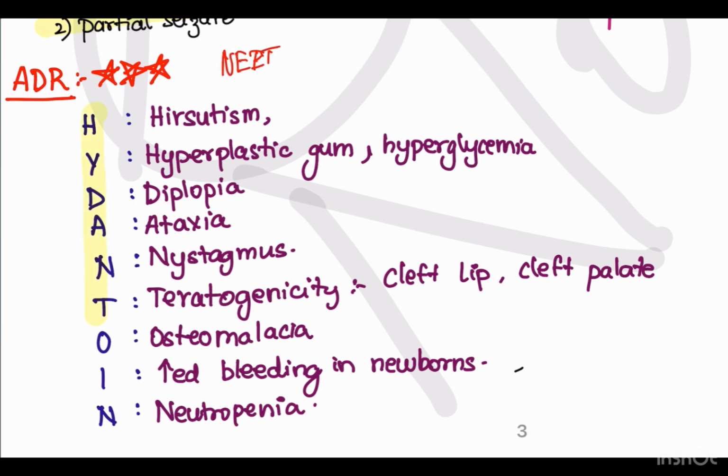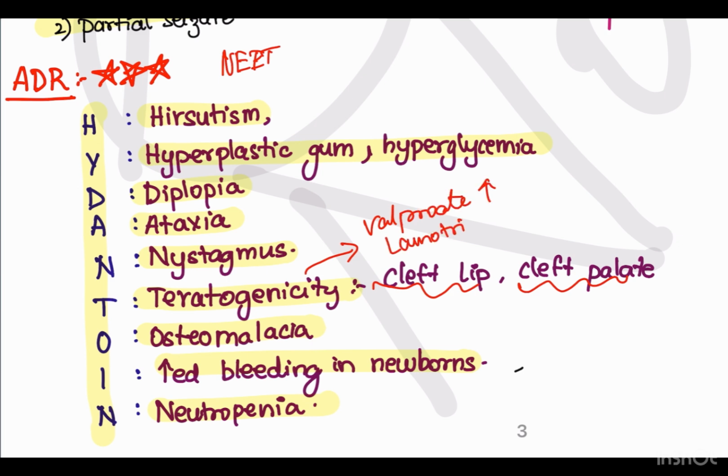The mnemonic here is Hydantoin. So H stands for hirsutism, Y stands for hyperplastic gum and hyperglycemia, D for diplopia, A for ataxia, N for nystagmus. T stands for teratogenicity, that is cleft lip and cleft palate, O for osteomalacia, I for increased bleeding in newborns, N for neutropenia.